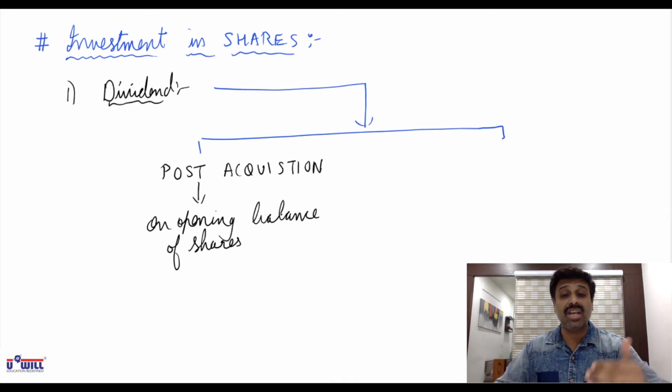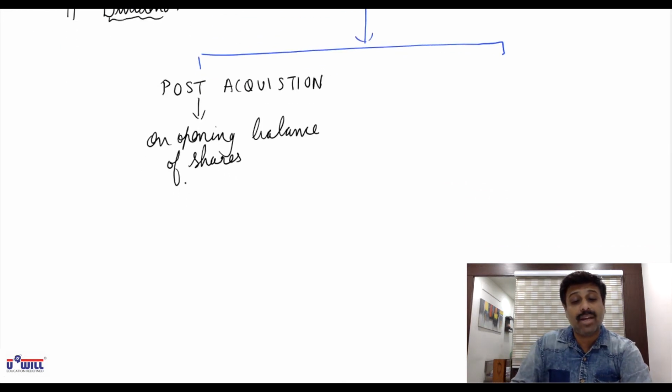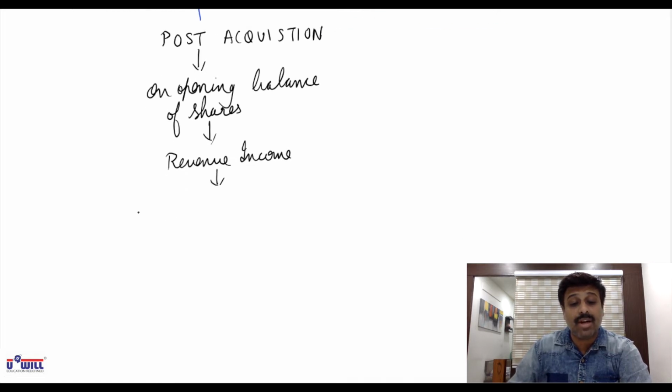So post acquisition dividend will always be calculated on the opening balance of shares. This is revenue income for you because you were already the owner of the company at that point of time, and so it will be recorded in the dividend column on the credit side.